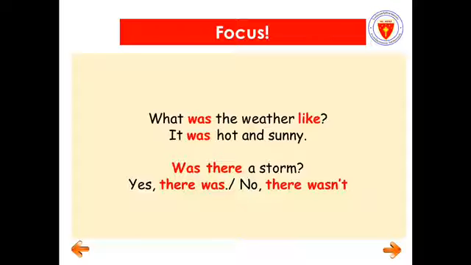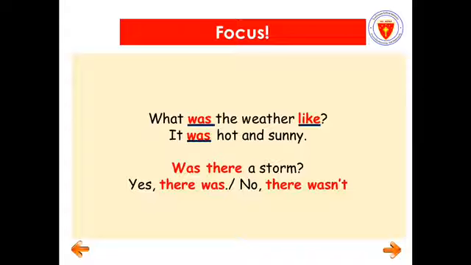Okay, again. What was the weather like? It was hot and sunny. Was there a storm? Yes, there was. No, there wasn't. So please remember the words was and like. You have to follow the sentence structures. When you answer the questions, you have to follow what verb the question is using.